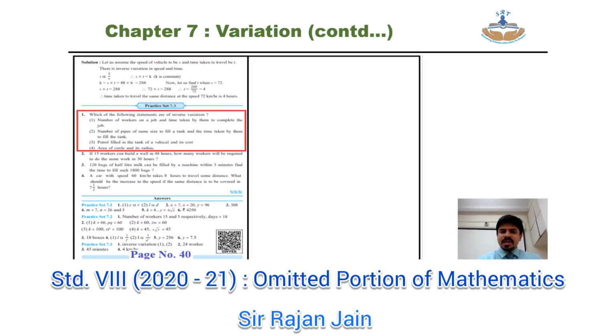Chapter number 7 continued, page number 40. On your page number 40, practice set number 7.3, entire question number 1 is omitted. This entire section is omitted. You can strike out all the sub questions over there.